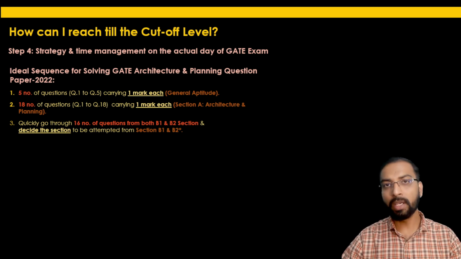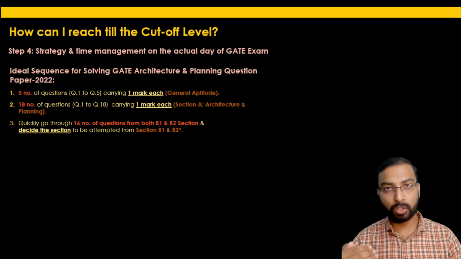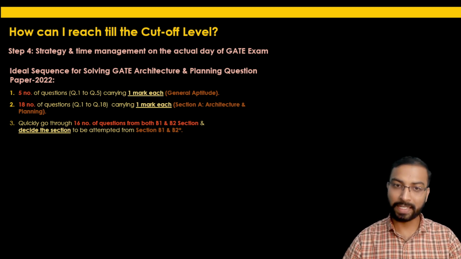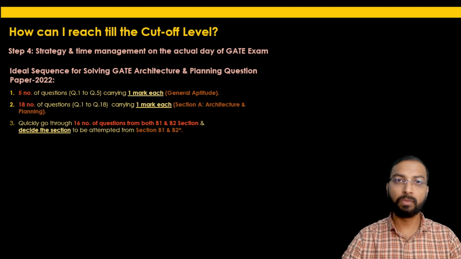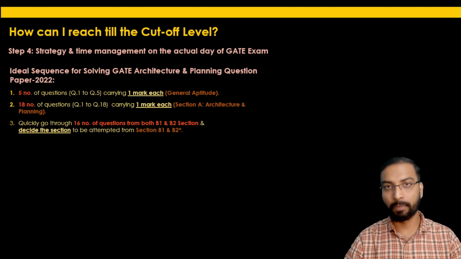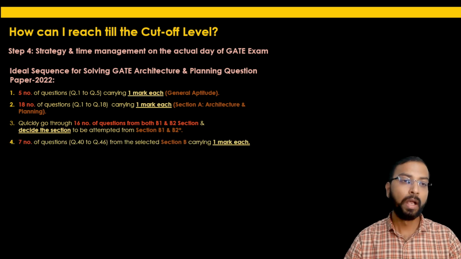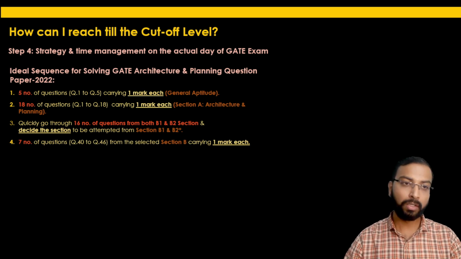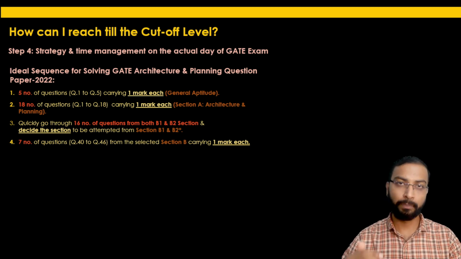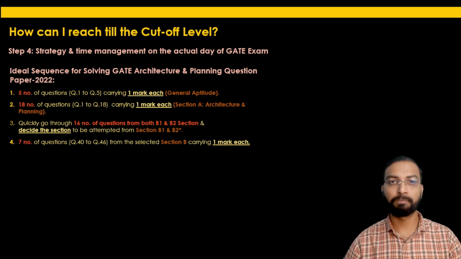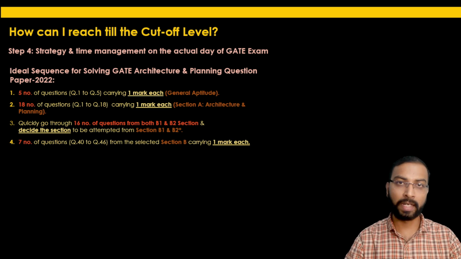So my advice will be, after going through the 23 one-mark questions, quickly go through the 16 questions in sections B1 and B2 and decide which section you are going to attempt. Then the next thing you should do is solve the 7 questions in that section B carrying 1 mark each. So what you have done is 23 plus 7, that means 30 questions of MCQ nature, which will require less time than the 2 mark questions.